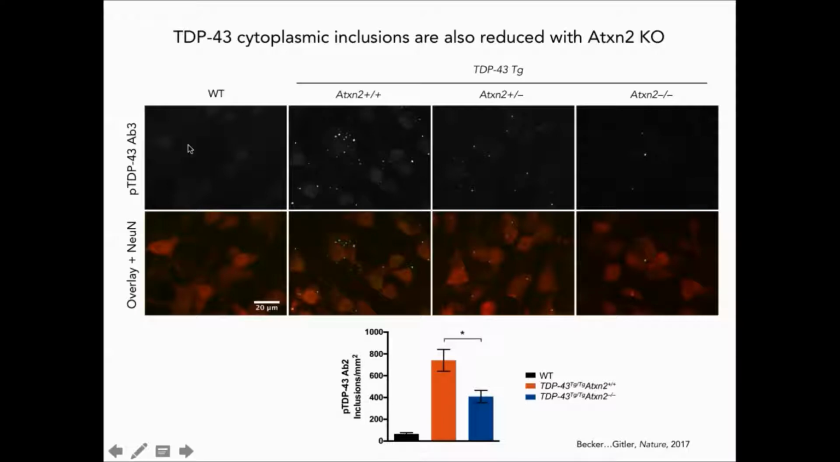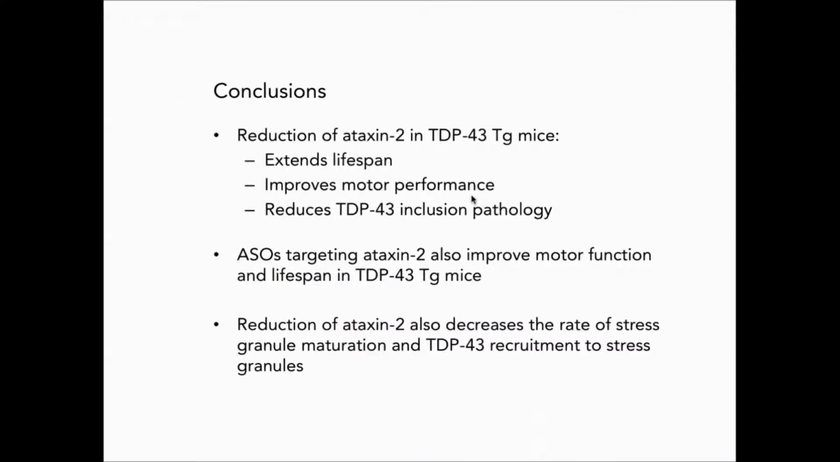With the next antibody, again, I'm seeing a weak diffuse nuclear signal in wild-type mice, but in the TDP-43 transgenic animals, I see hundreds of inclusions per spinal cord hemisphere. And the Ataxin-2 heterozygous and knockout mice had smaller inclusions that tended to be less numerous. So Ataxin-2 reduction seems to be ameliorating toxicity by decreasing the aggregation propensity of TDP-43.